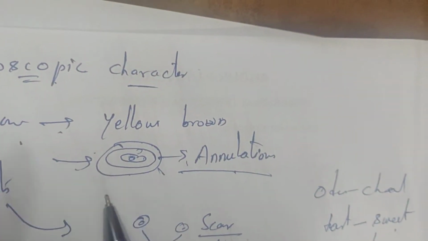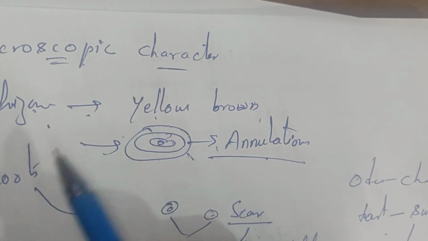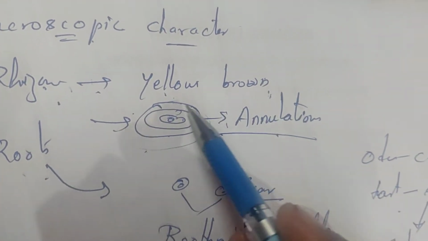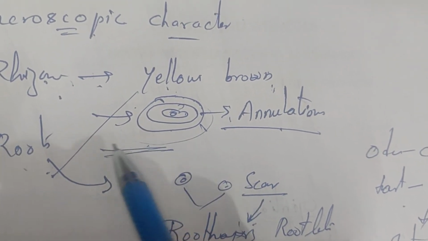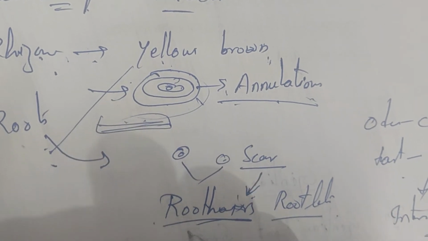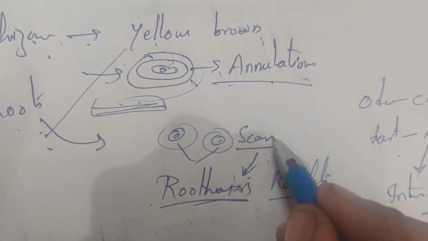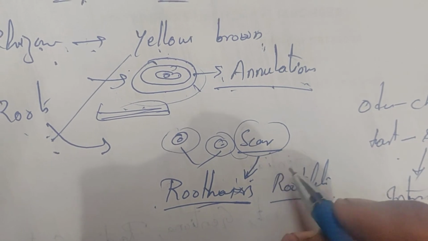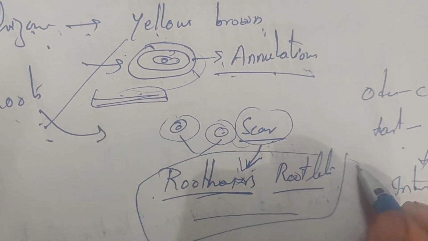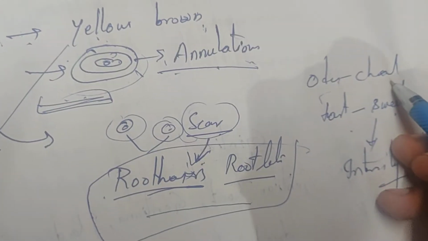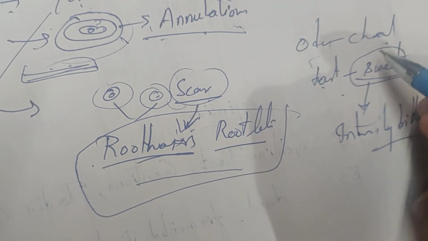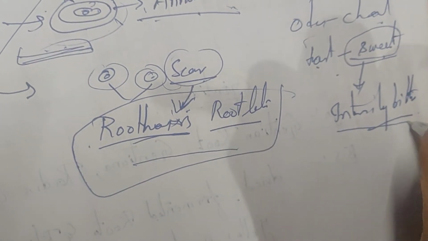So first what you will say: it is yellowish brown in color, both roots and rhizomes. In rhizomes, when we do a transverse section, annulations are present, whereas in roots we have circle-like structures or scars, which are helpful for knowing the rootlets or root hairs. Next, odor is characteristic. Taste: in the initial stages it is sweet, later on it becomes intensely bitter.